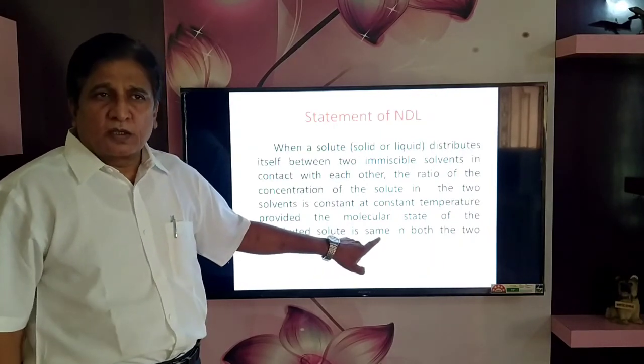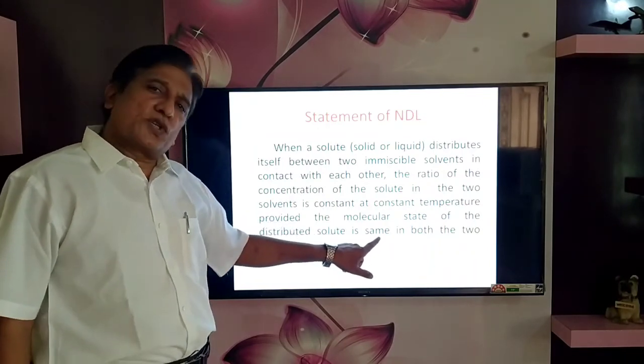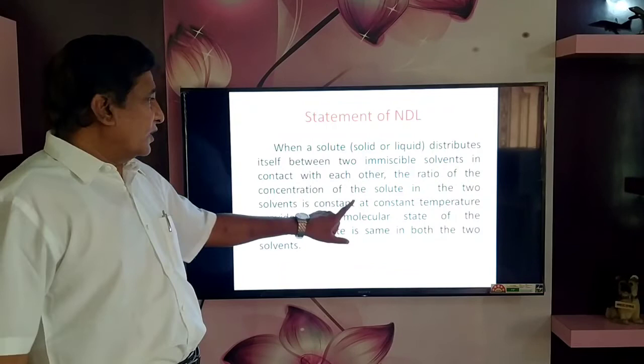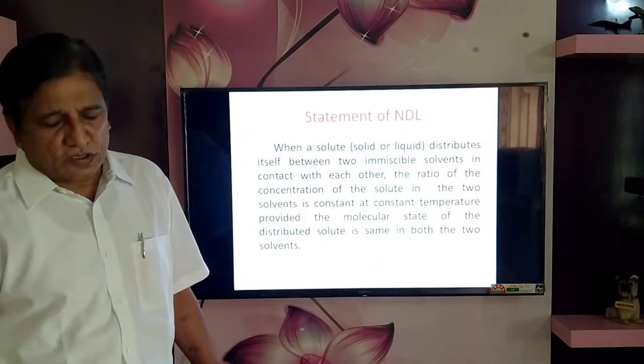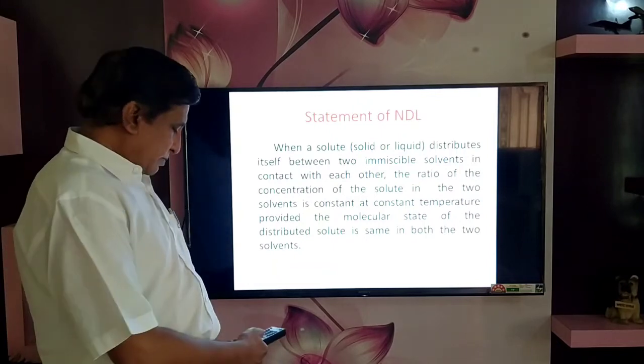That means there should not be any type of association or dissociation. Then and only then the ratio of concentration remains constant. So this statement is called the Nernst distribution law.